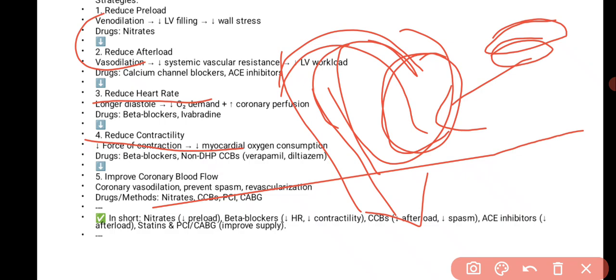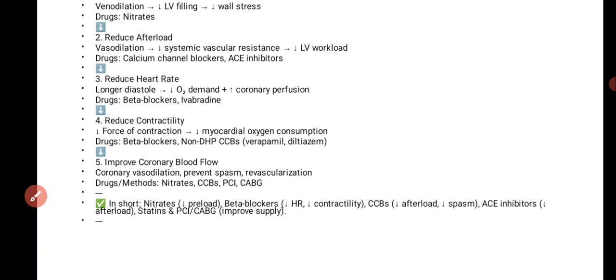Then the third is reducing the afterload. What is afterload? Afterload is nothing but the pressure against which the left ventricle has to work to eject its blood. Either it has to work forcefully to eject the blood or less forcefully, depending on this.